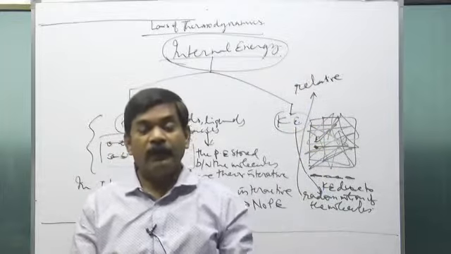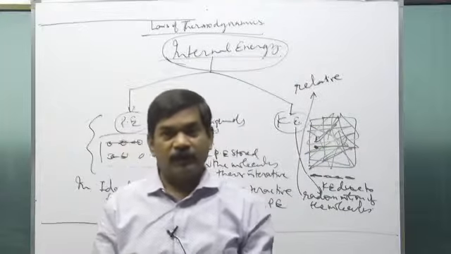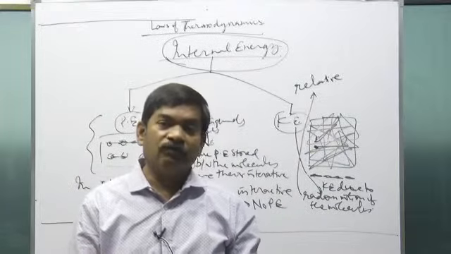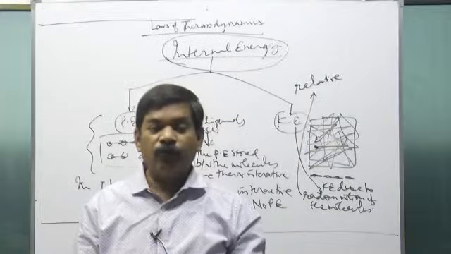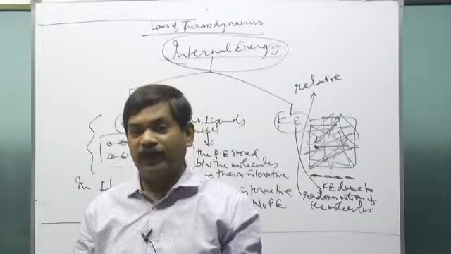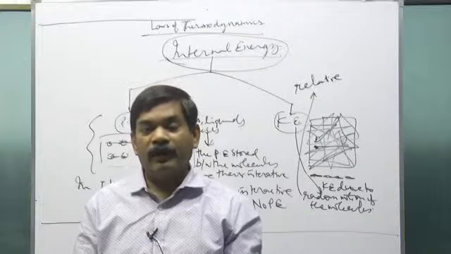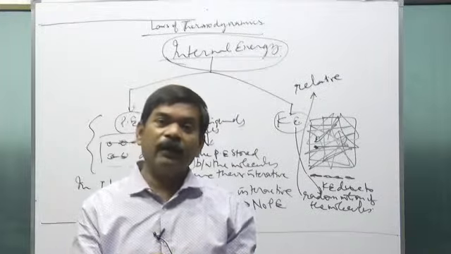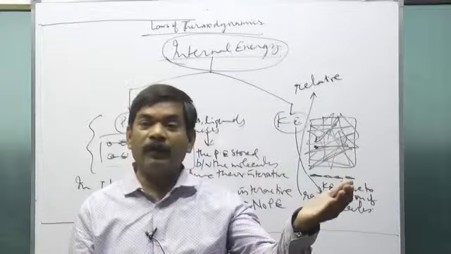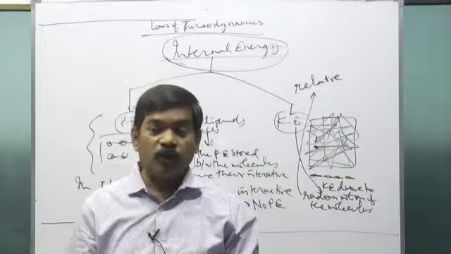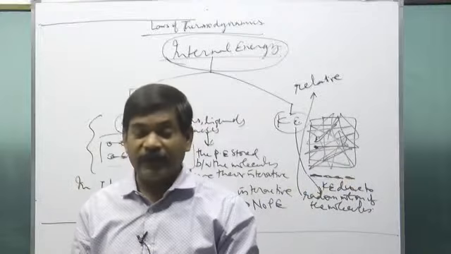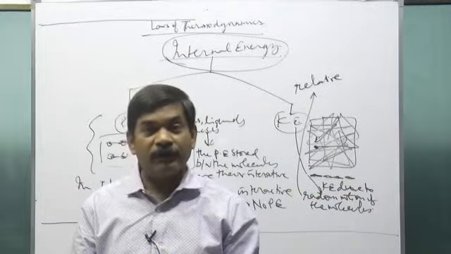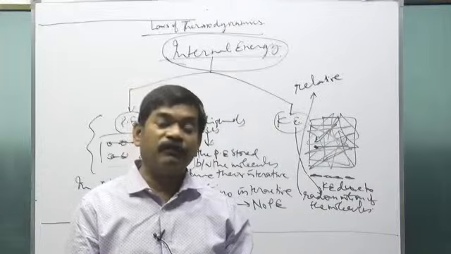Work. In our discussion of thermodynamics, the first law, the second law, and the third law of thermodynamics will primarily be focused towards what? The prime objective will be to make a heat engine. Heat will be supplied, a part of that will be converted into work, and some part will not be converted into work. We will calculate how much is not getting into work, discuss why it is not, and also how we can make the process efficient.